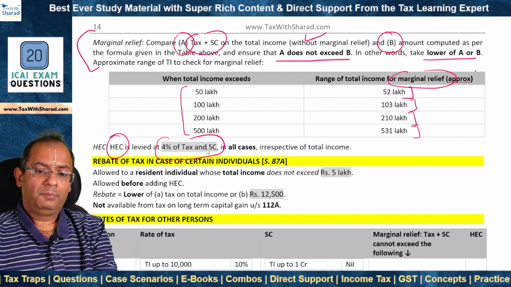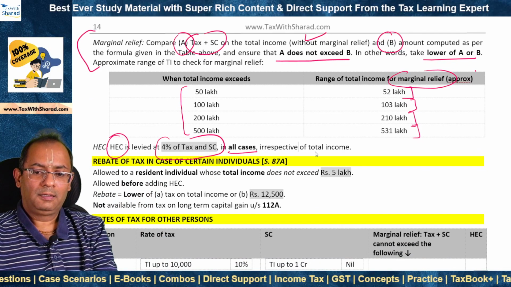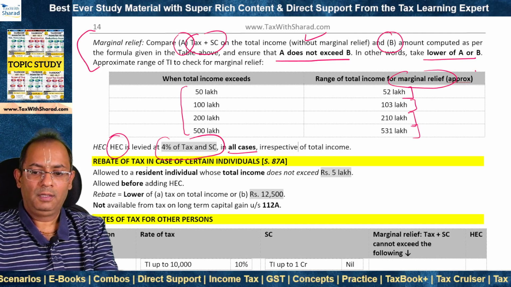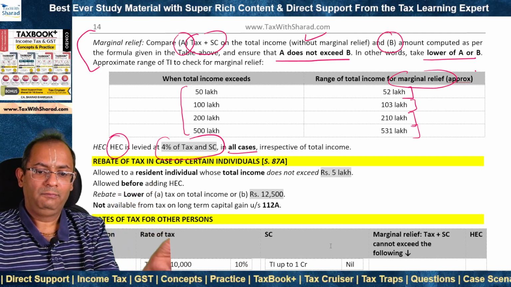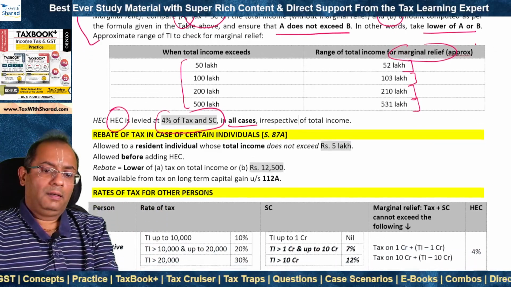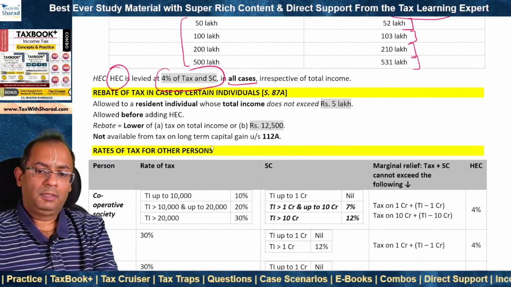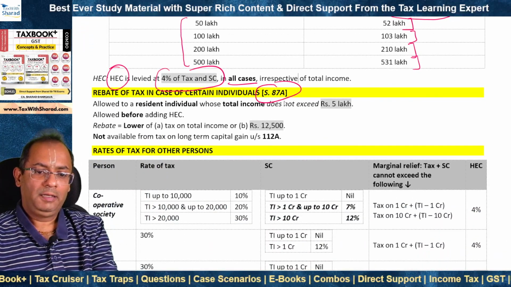HEC is levied at 4% of tax and surcharge in all cases irrespective of the total income. So we compute tax, we compute surcharge on tax, then we aggregate tax and surcharge, and then we apply HEC to that amount. Rebate of tax in the case of certain individuals is provided under section 87A.